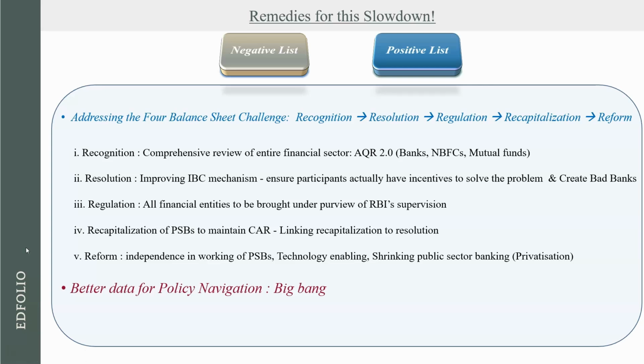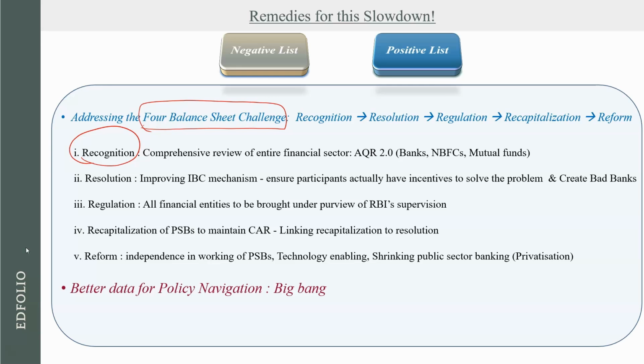Now the first thing that the government should be doing is to address this 4 balance sheet challenge. Now there are 5 steps to address this 4 balance sheet challenge. The first step is recognition of the problem. Now पहले आपको प्रॉब्लम समझने के लिए कि प्रॉब्लम की डेप्थ क्या है उसको समझना जरूरी है कि कितनी डीप है वो प्रॉब्लम. For that what we need is an entire comprehensive overview of the financial sector.